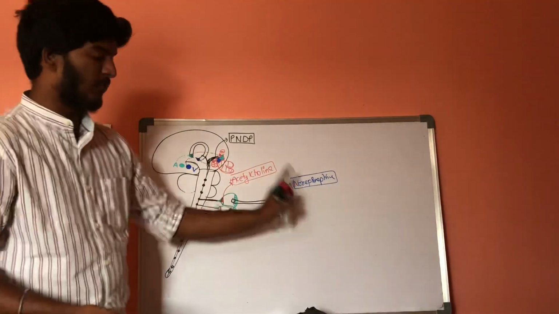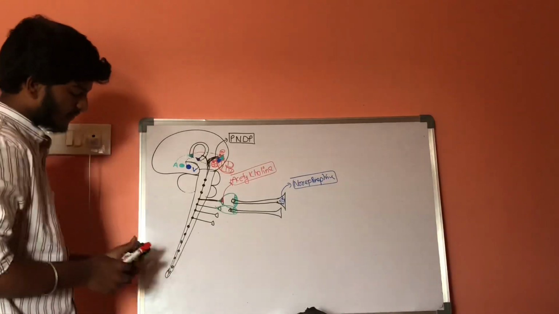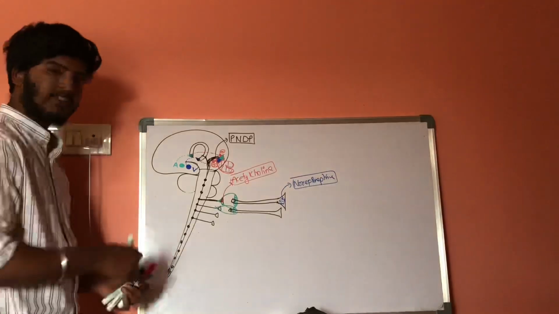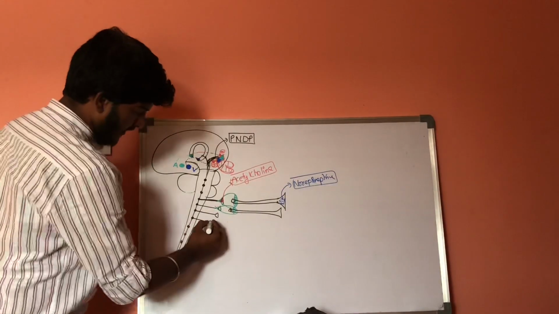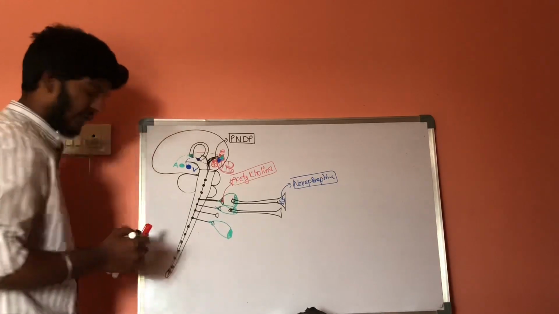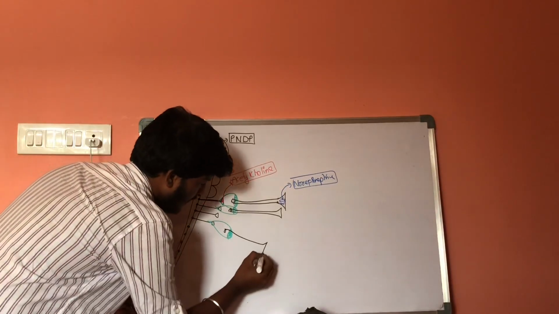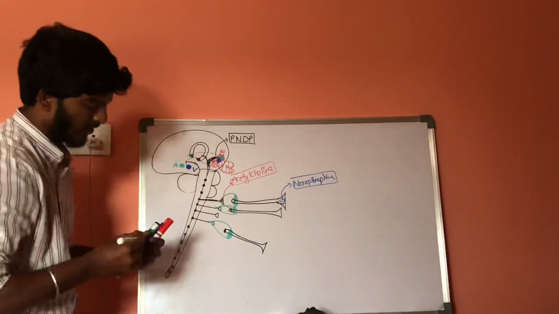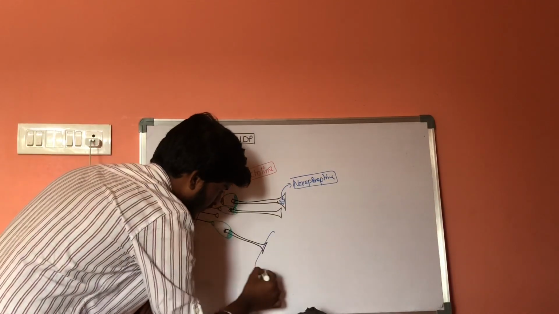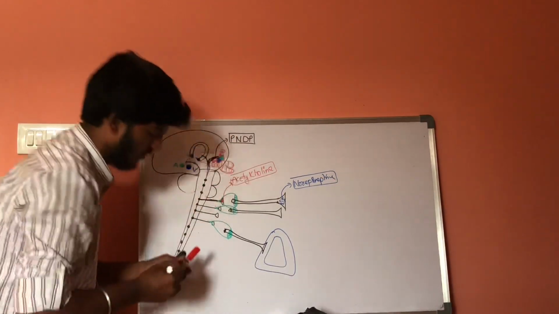Norepinephrine is released from the postsynaptic area, but there is an exception. Whenever the presynaptic neural fibers go into the adrenal medulla, they end in the sympathetic ganglion, and these postsynaptic fibers will be going into the adrenal medulla.